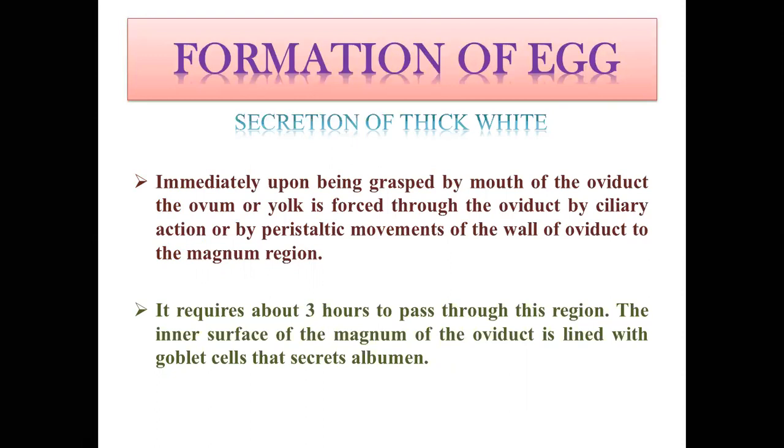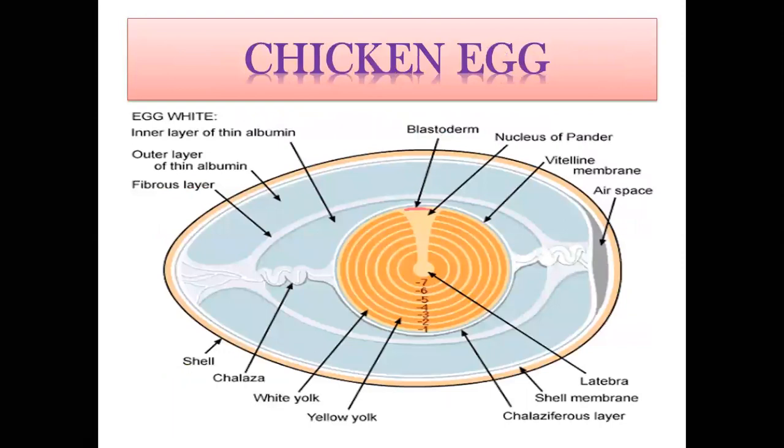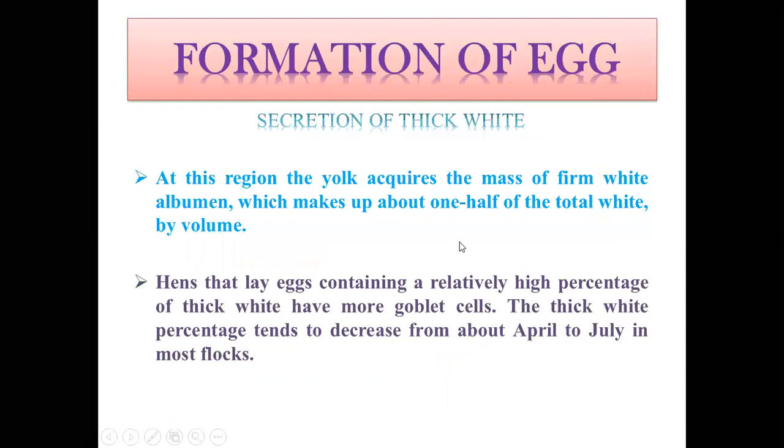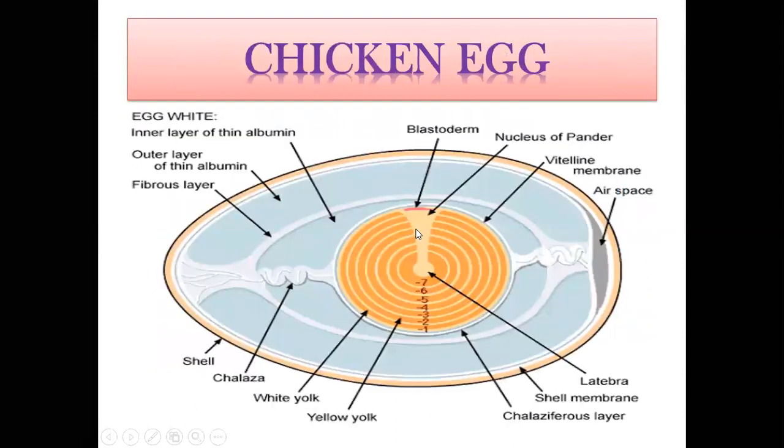So the developed yolk will remain inside the magnum for around 3 hours, and there will be secretion of this thick albumin by the goblet cells present in the magnum region. So it will surround the whitish-yellowish yolk. Here you can see, this is the yolk.